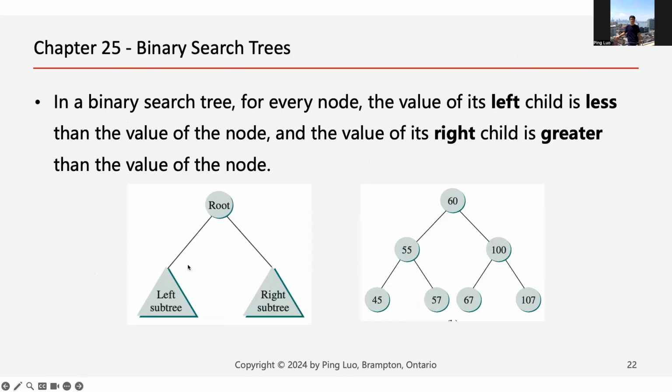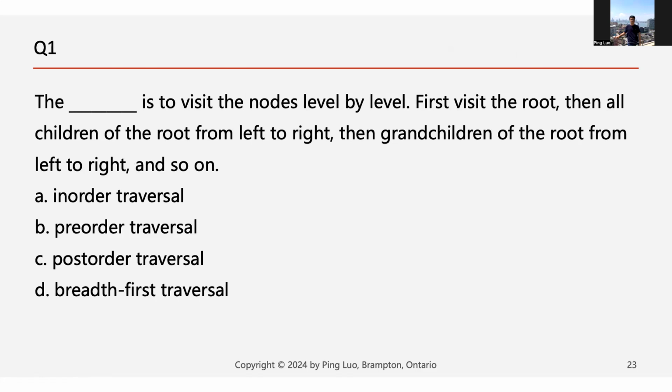We then learned binary search tree today, and we know there are many traverse methods. So this question, which method visits nodes level by level? First the root, then all the children of the root, and then the grandchildren, from left to right. It's a breadth first traverse, right? We just talked about it today. It's a method that traverses the whole tree level by level.